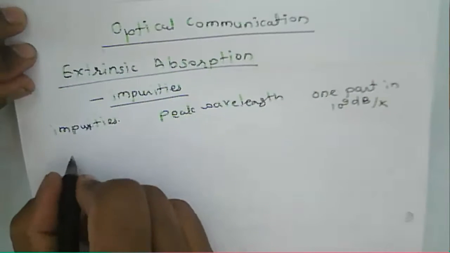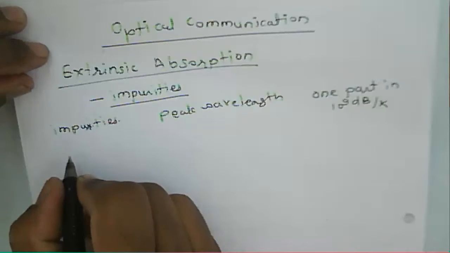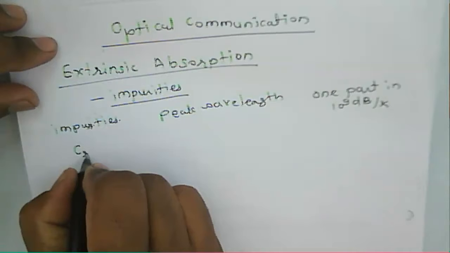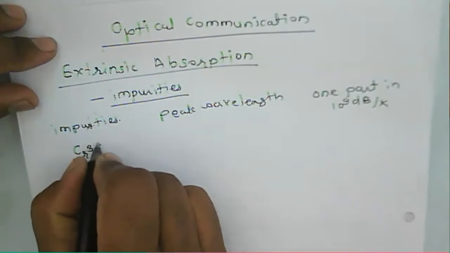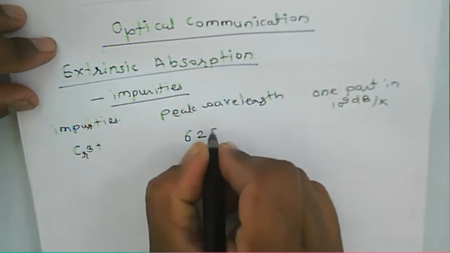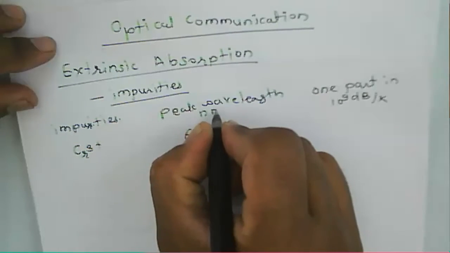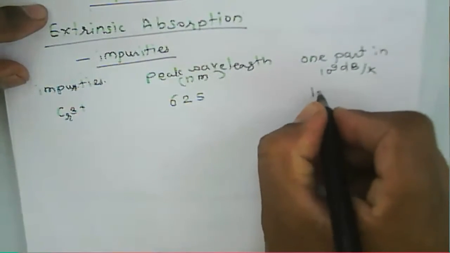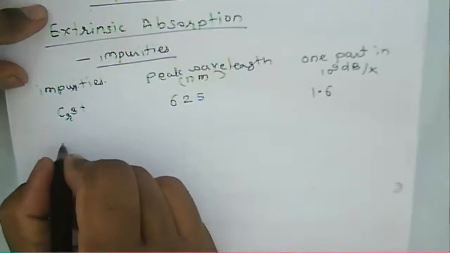So what are those impurities in a glass? Cr3+ has a peak wavelength of 625 nanometer, and the attenuation is about 1.6.